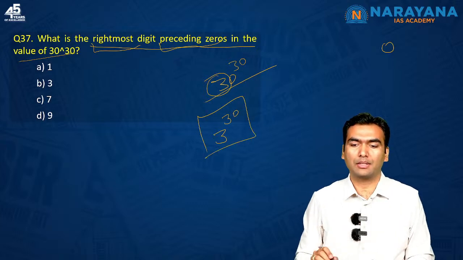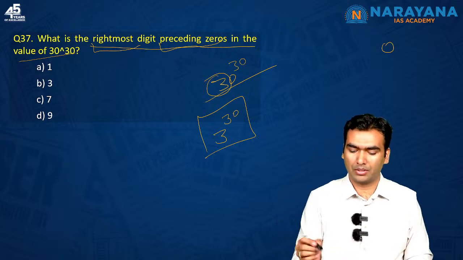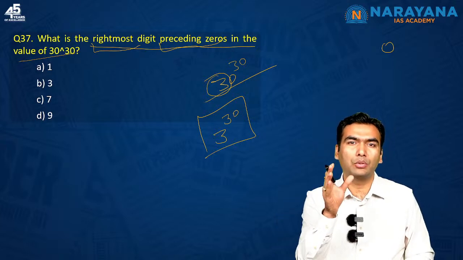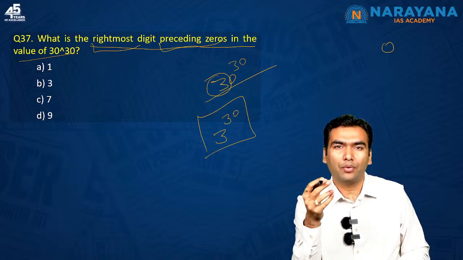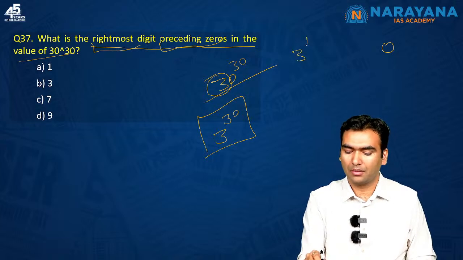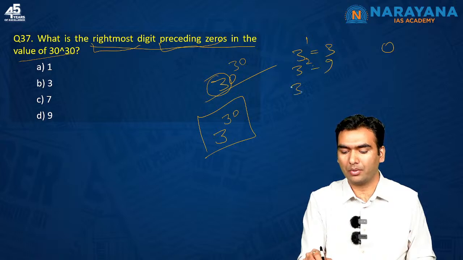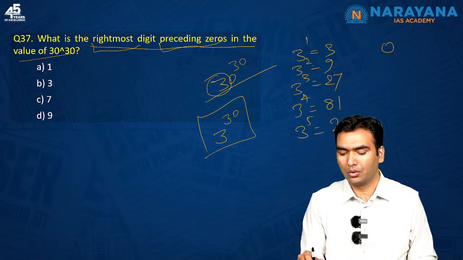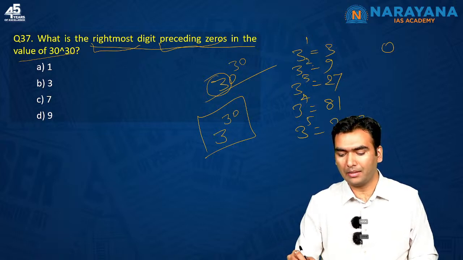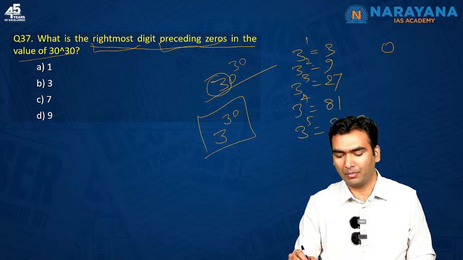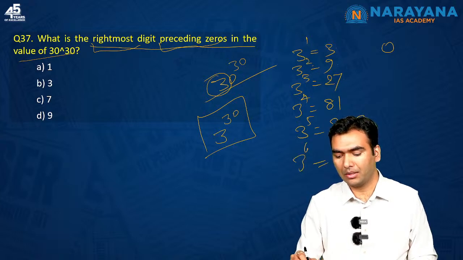Now you need to understand, yes Manoj, that when you have powers of 3, they follow a particular pattern. What is the pattern? 3 raised to power 1 is equal to 3, 3 raised to power 2 is equal to 9, 3 raised to power 3 is equal to 27, 3 raised to power 4 is equal to 81. Now 3 raised to power 5 is again 243. So 3, 9, 7, 1 will repeat again because you have again got 3. Multiply by 3 to the power 6, 3 into 3, something of 9 will come.